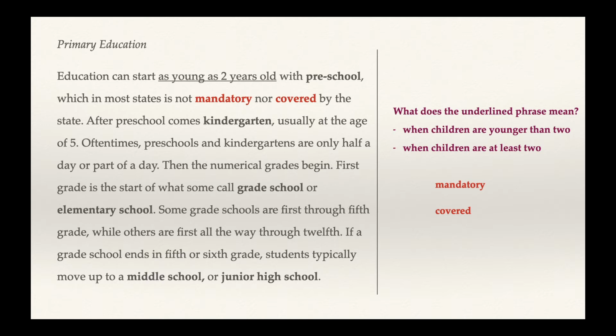Next in the paragraph, we see some words in bold. Kindergarten, grade school, elementary school, middle school, and junior high school. These are all names of types of schools. So here we can say that the main topic of this paragraph is primary education. And specifically, what are we talking about in primary education? Well, it's just basically an explanation of the structure or the shape of primary education in the US.